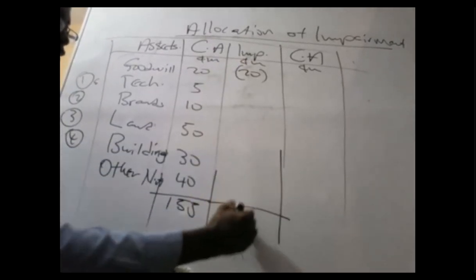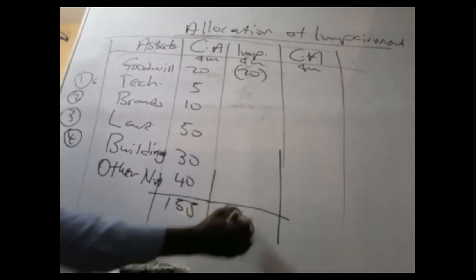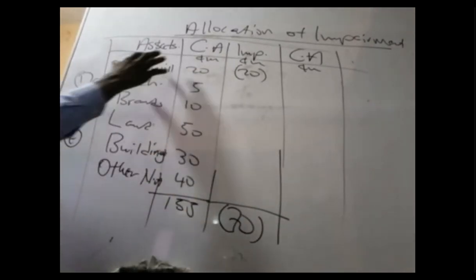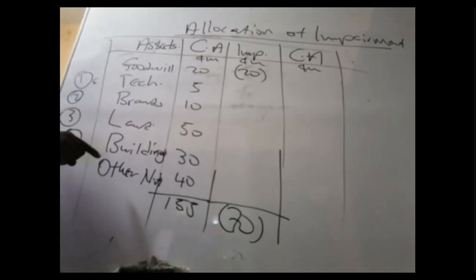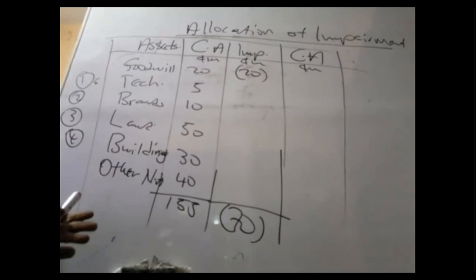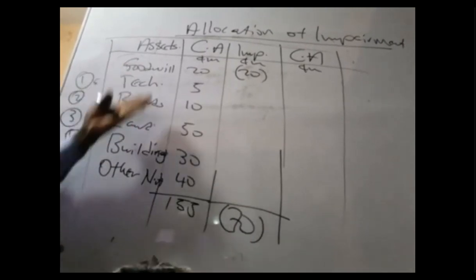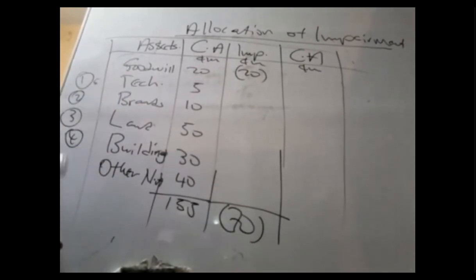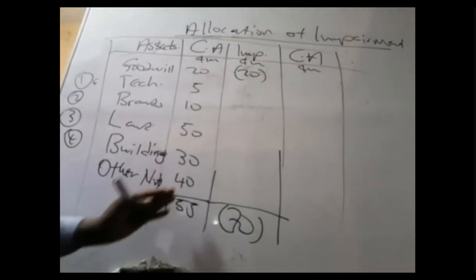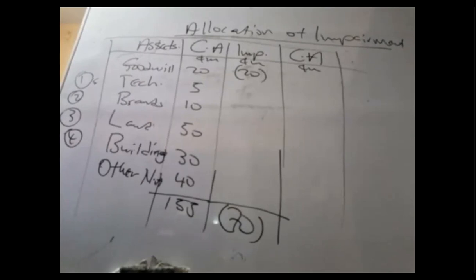So this impairment of 70 that we have determined over here, we need to share it among the assets, because this is a cash generating unit, and all the assets come together to produce a cash flow. None of the assets produce the cash flow on its own. So likewise, if there's a loss too, we must also share the loss on a fair basis.